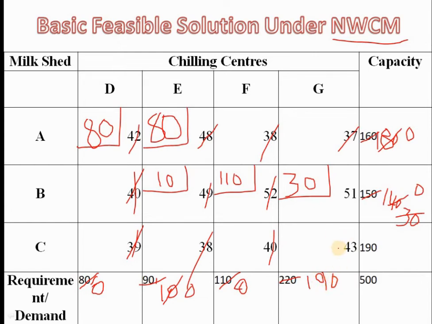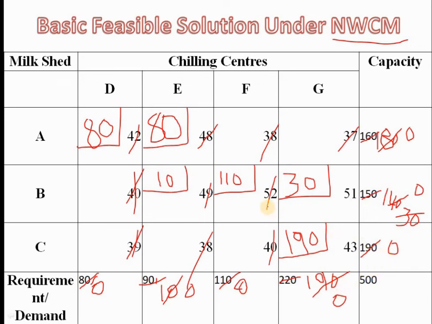Now again you should start from the northwest corner cell. Only one cell is available in the cost matrix. The other cells we have assigned, and some cells we have struck out according to the rule of the northwest corner cell. So now you should allocate the values to this cell. Capacity is 190, requirement is 190. So you will allocate 190. Leftover in the capacity is 0. Leftover in the requirement is 0. Now it is balanced.